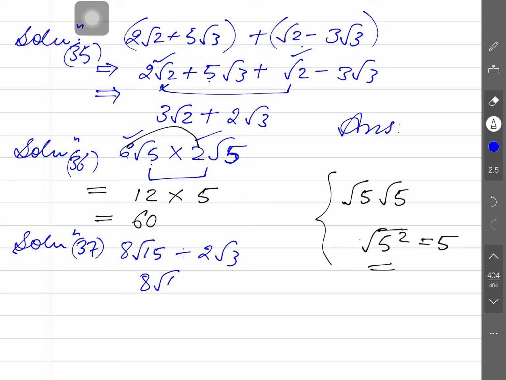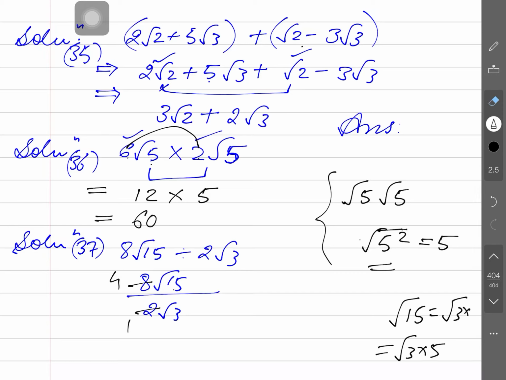8 root 15 divided by 2 root 3. Again, the rational part will be operated. 8 cancels: 4 times goes in 8, 4 times. And here, 15 could be broken as the product of 3 and 5. 15 is not a prime number, it is a composite.